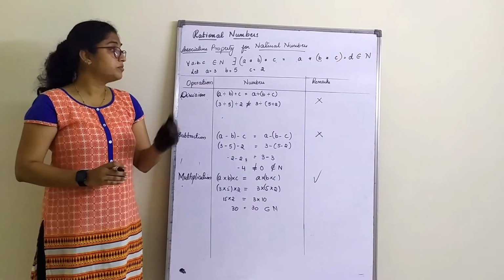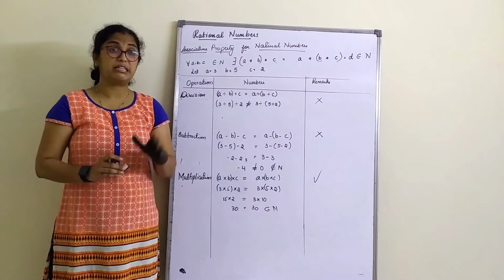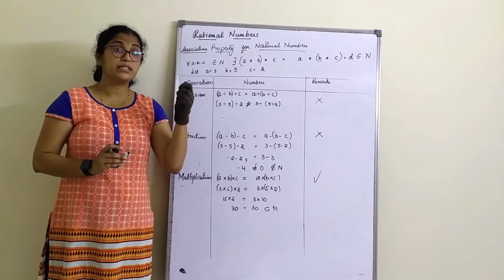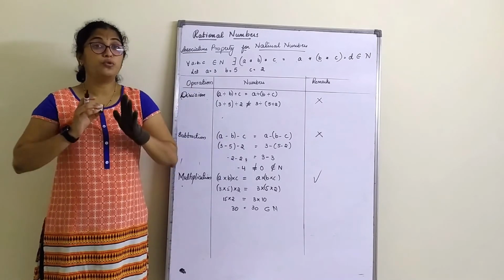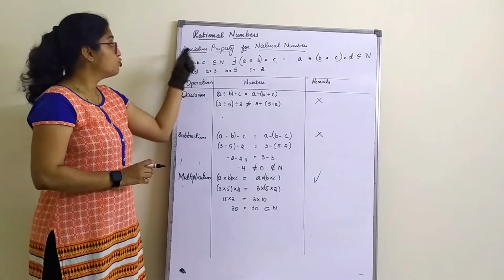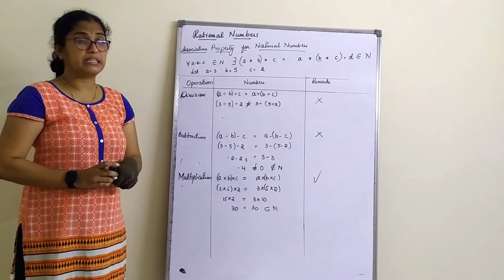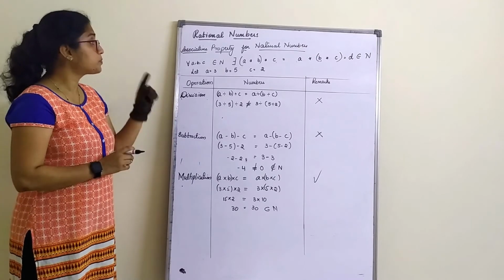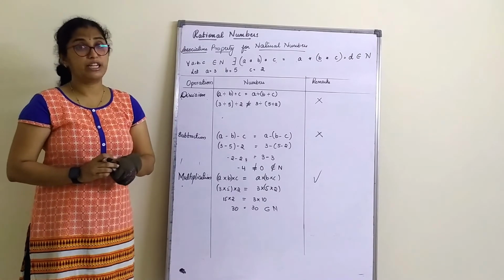And again I am telling you, properties will not be asked in full. They will only be asked in MCQs or objective style, wherein you have to know the rule, whether it satisfies or does not satisfy. So we are left with the last property, that is the distributive property. Distributive property for natural numbers.